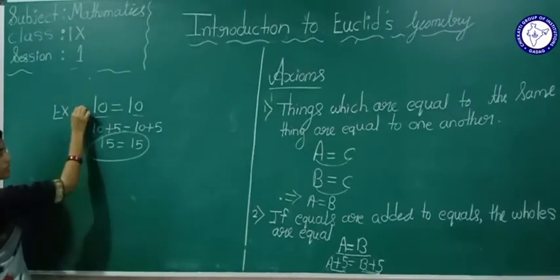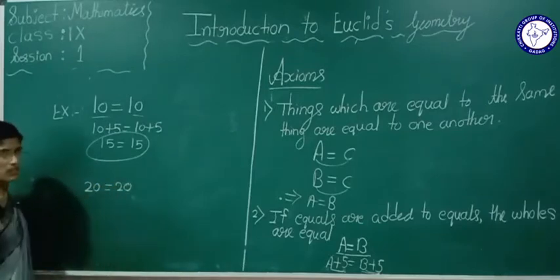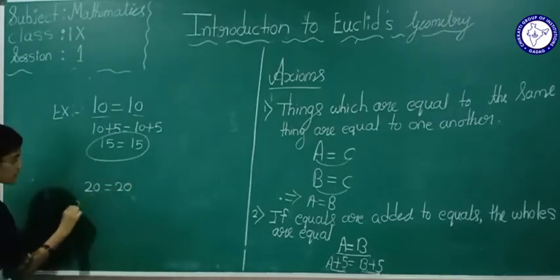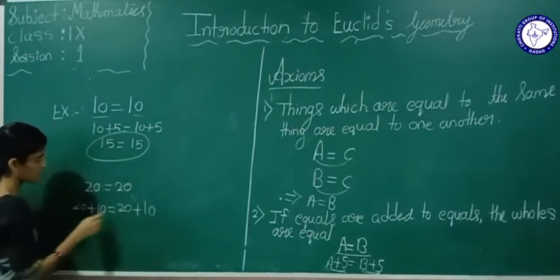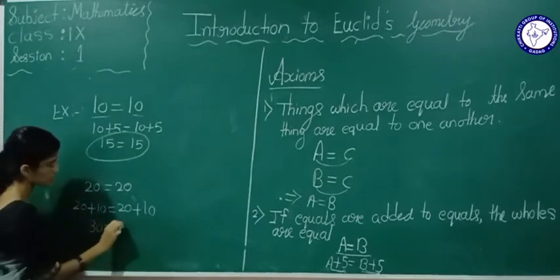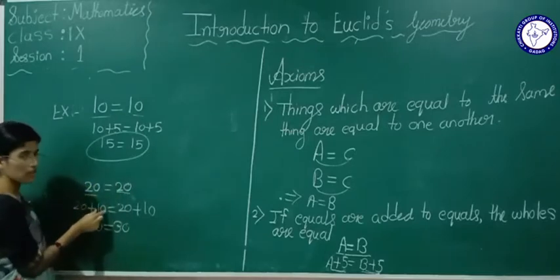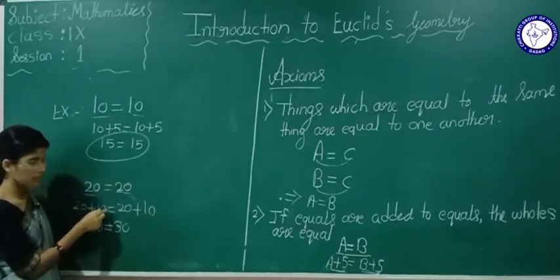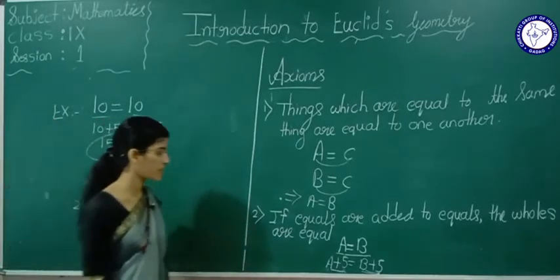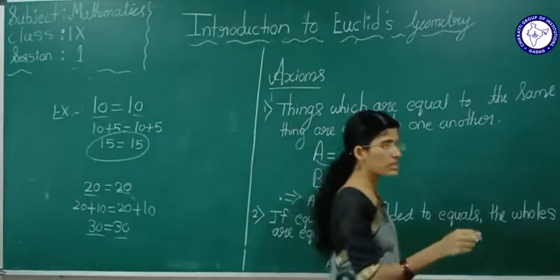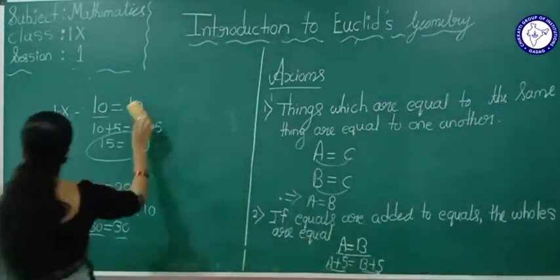One more example here: 20 is equal to 20. These are equal. If I add 10 and 10, what will happen? 20 plus 10 is 30, 20 plus 10 is 30. If equals are added to equals, 10 and 10, the answer will also be equal. From that, what we can tell is, if equals are added to equals, the wholes are equal. So this is about the second axiom.